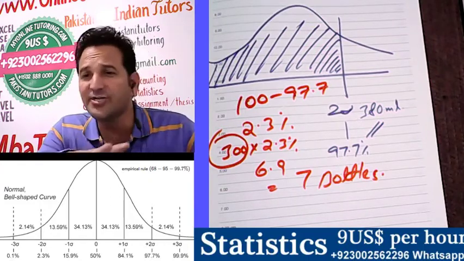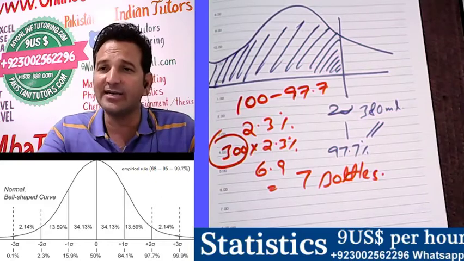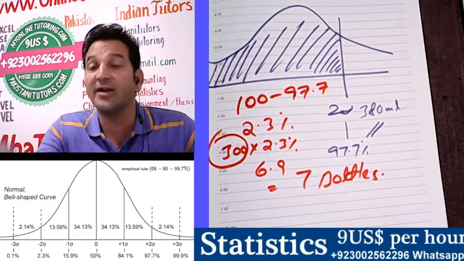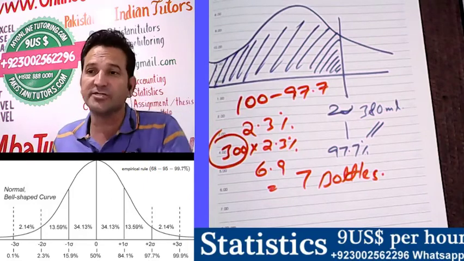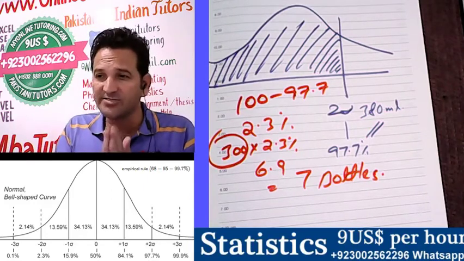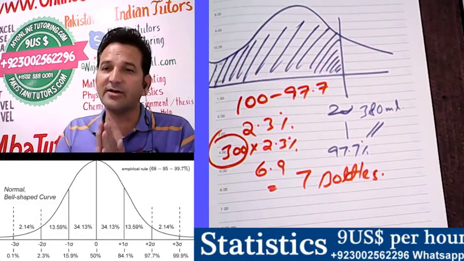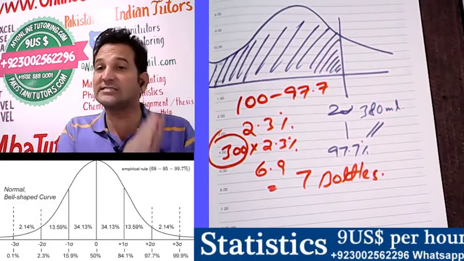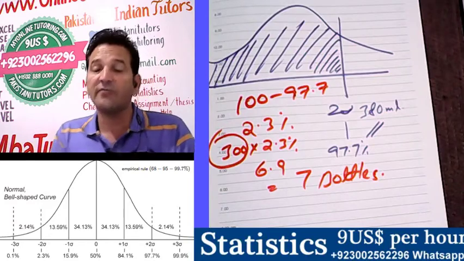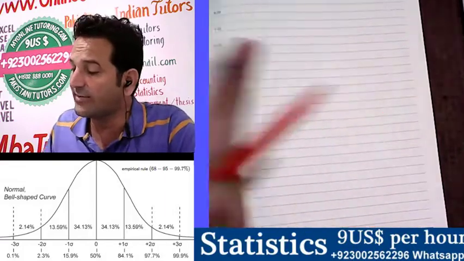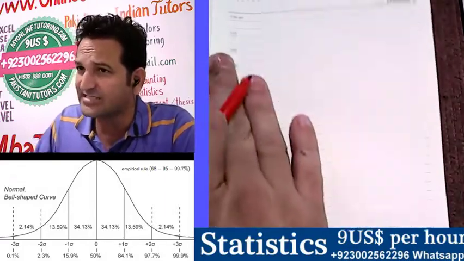Normal distribution is different, t distribution is different, and standard normal distribution is different.